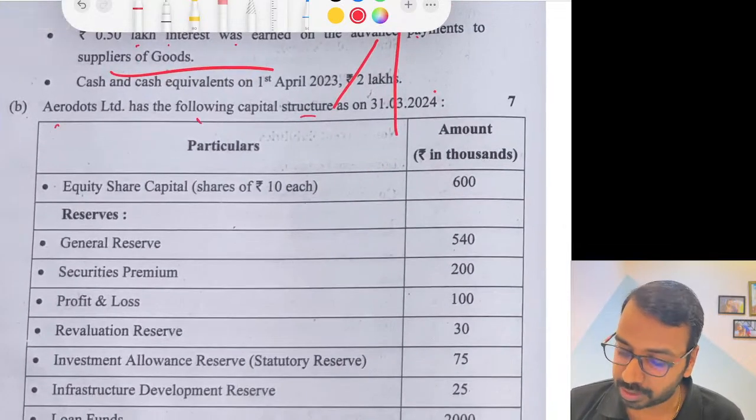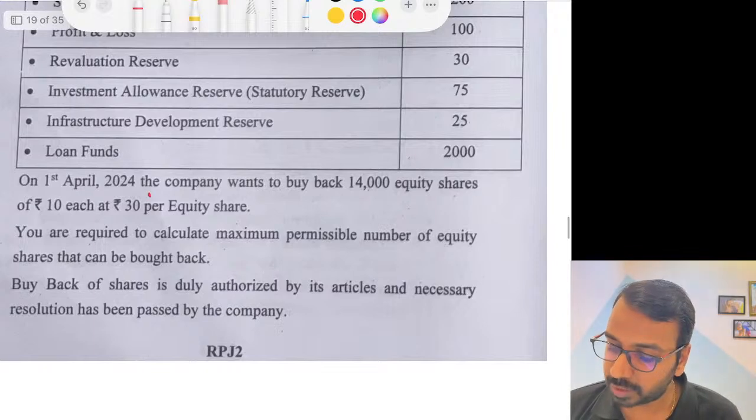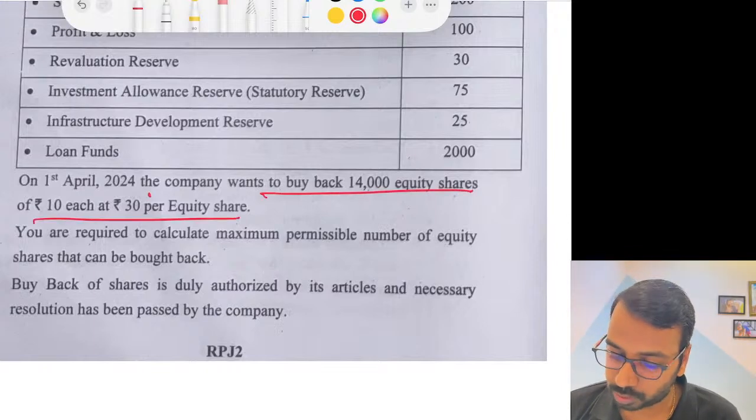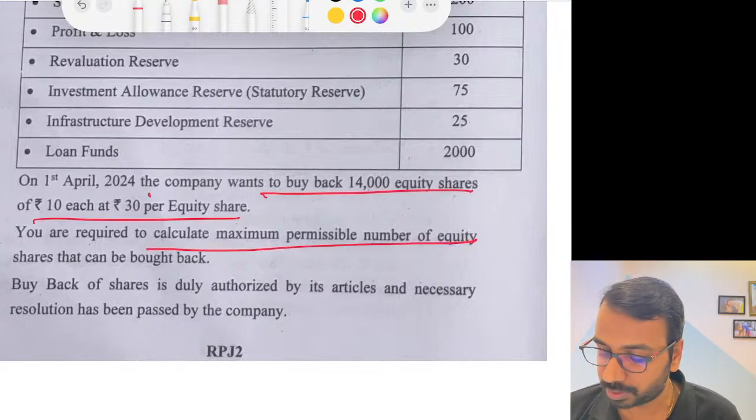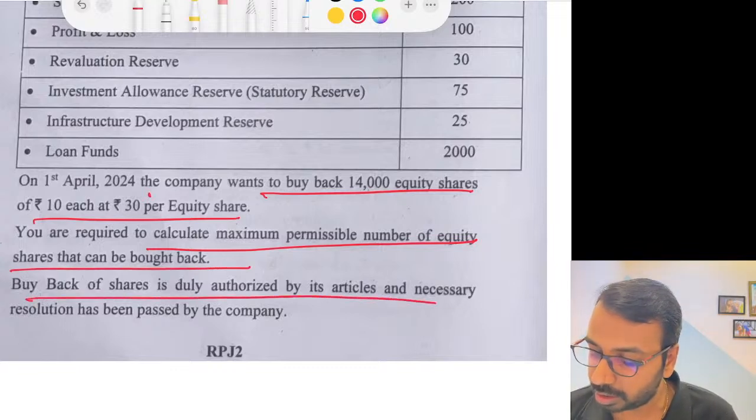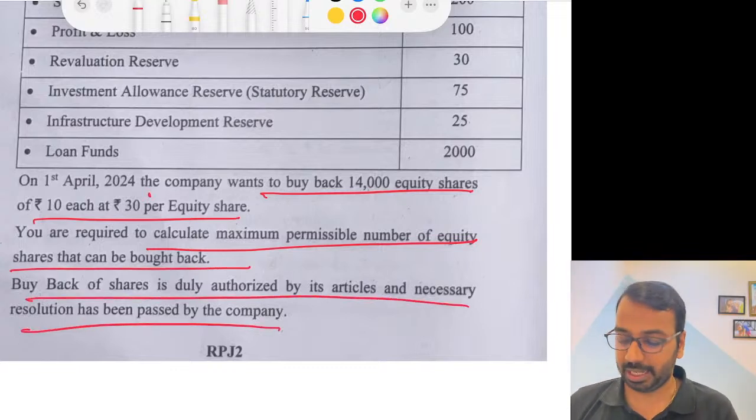Aeronaut has the following capital structure. On 1st April, they want to buy back equity shares. Required to calculate the maximum permissible number of shares to be bought back. It is duly authorized. Resolution is passed. So again, a straightforward question.